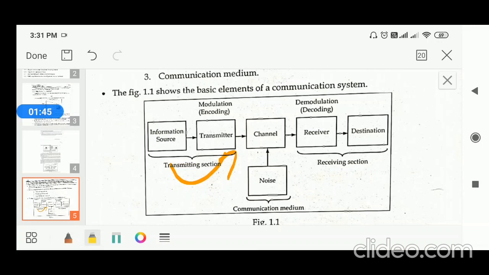and it also does amplification. These transmitters and receivers are electronic devices. The receiver also contains an amplifier, not only a demodulation circuit. Destination is the final receiver, the final person who receives the signal with a transducer. The transducer converts the electrical signal back into a physical signal, and there is one more component called noise which interferes with the signal in the channel.